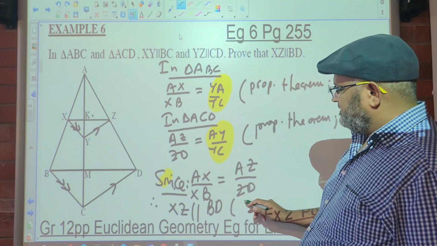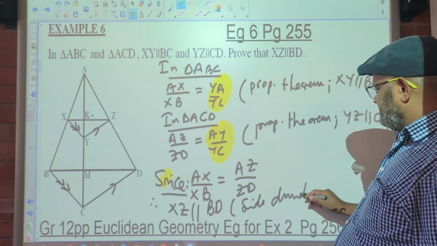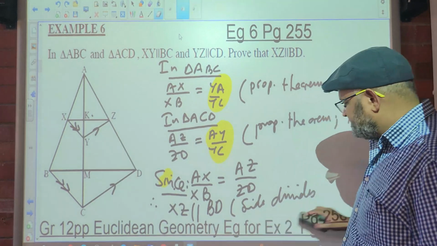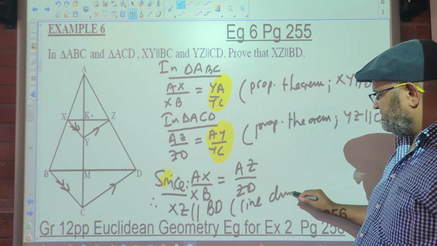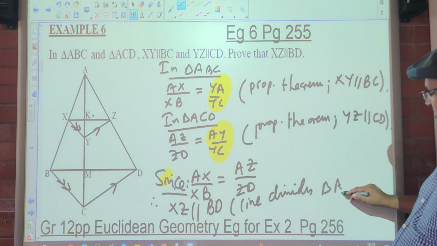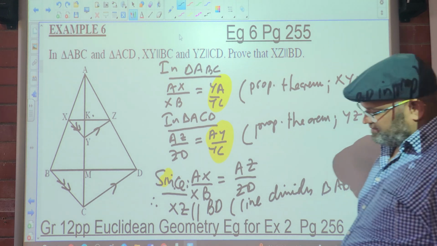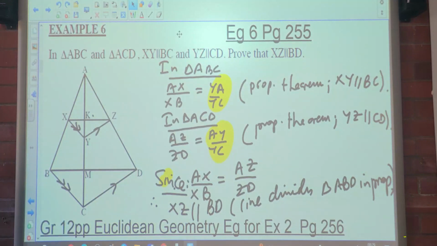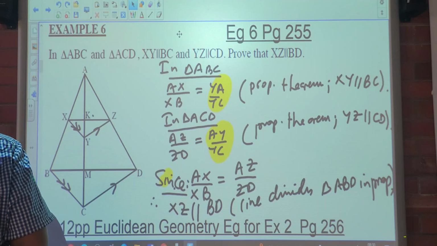Why? Because a line divides triangle ABD in proportion. Simple, right? So with that you should be able to do exercise 2 on page 256.